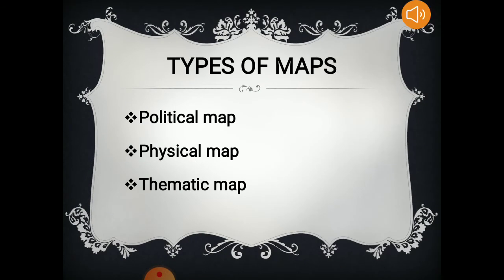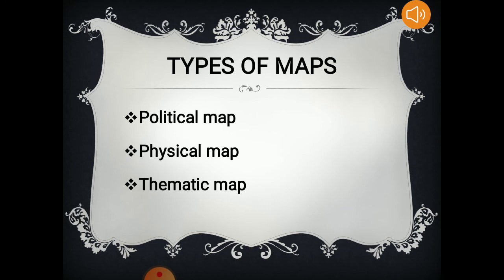Now finally, the types of maps. There are three types of maps: political map, physical map, and thematic map. Let's have a brief introduction to these maps, as you will discuss these maps in detail in your senior classes. So the first type of map is political map, second is the physical map, and third is the thematic map.